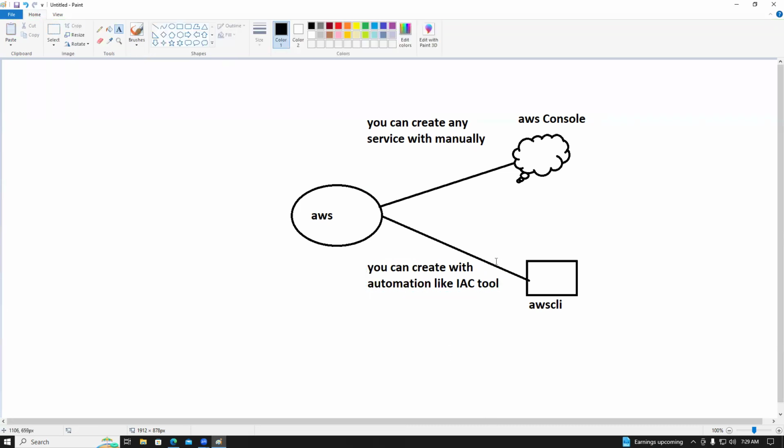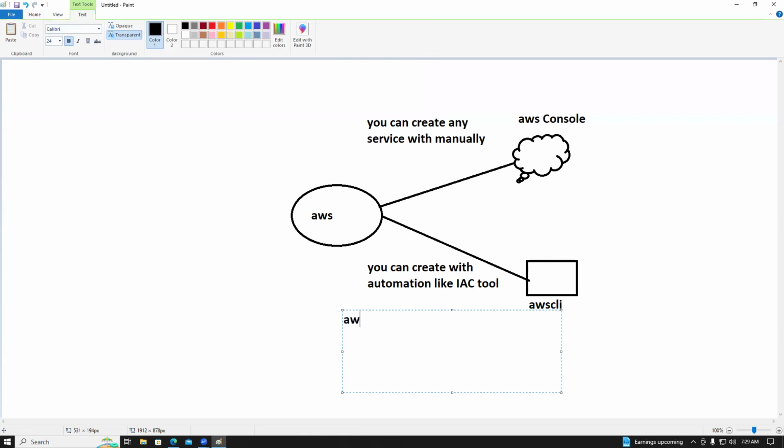AWS also created their own IAC tool. What is that, guys?